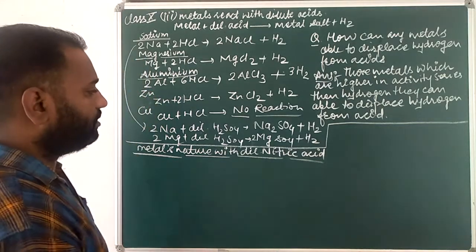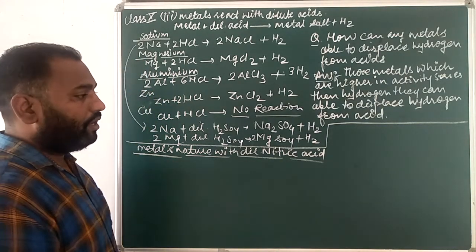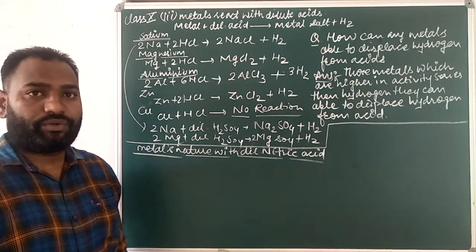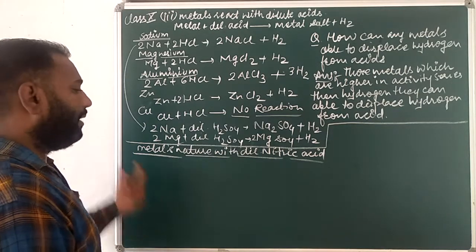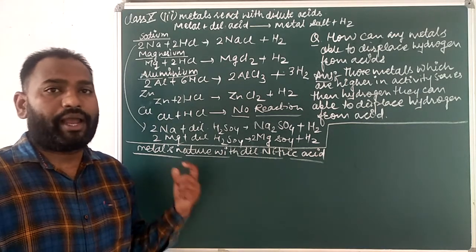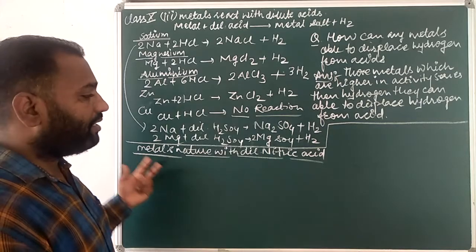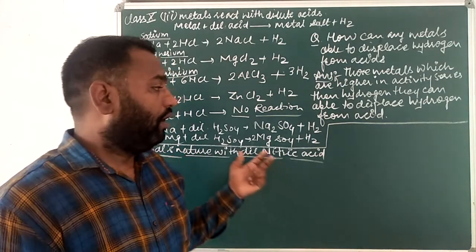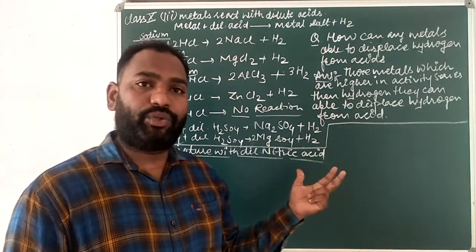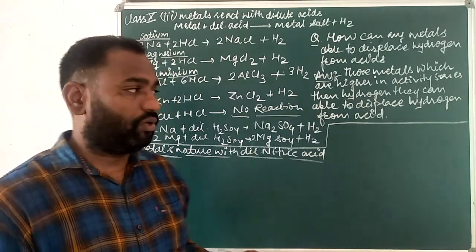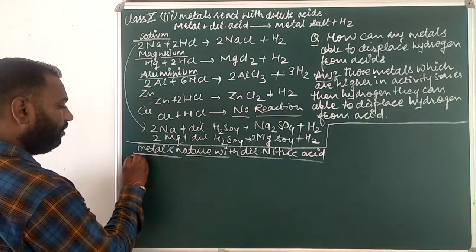So if the question comes, why with nitric acid the metals cannot form hydrogen gas, or when metals react with nitric acid there is no formation of H2 gas, then what will be formed? Look here, what is the reason for that?